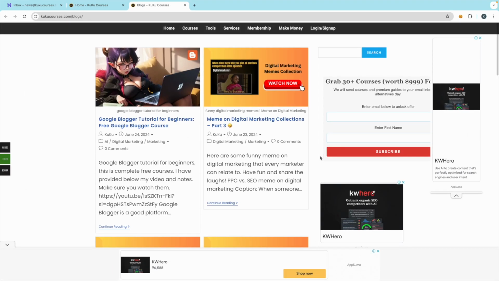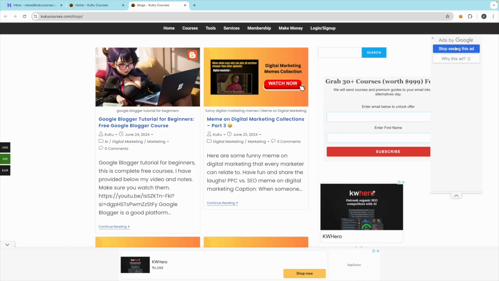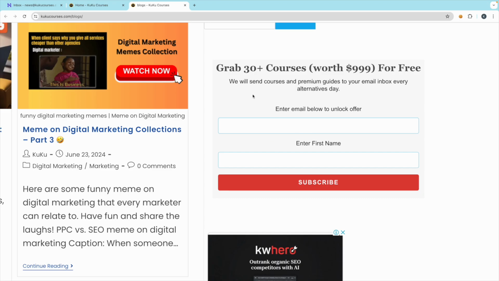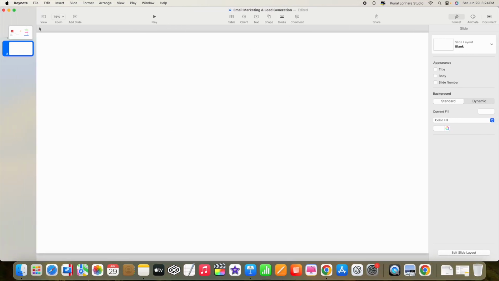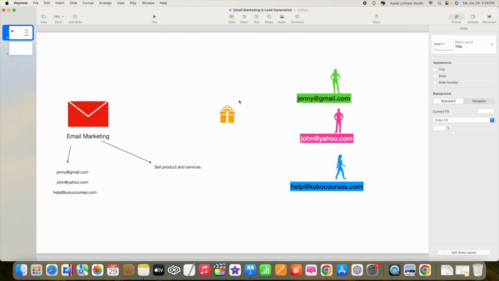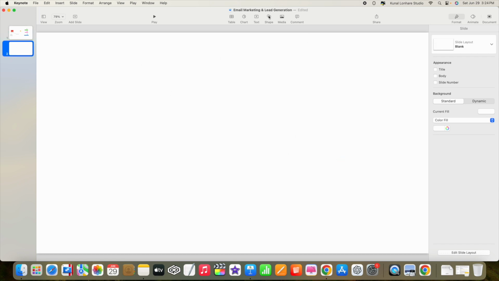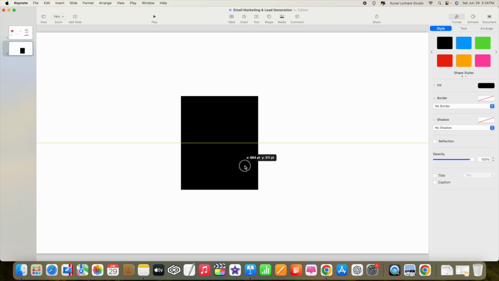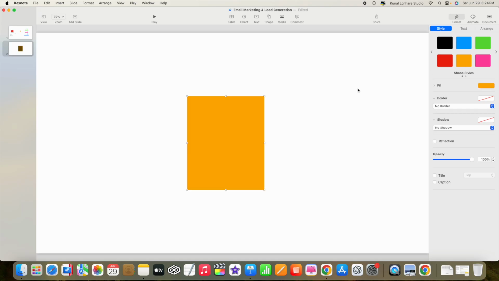Here you can see we have this form. This form helps us to collect emails. As we have told you, in email marketing we collect emails, so we create one page or one form, and this form looks something like this.